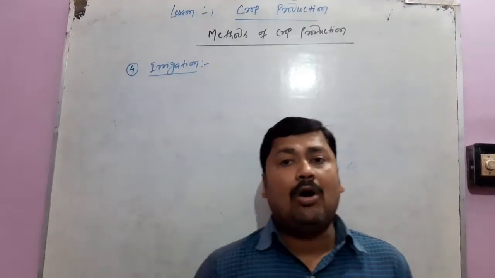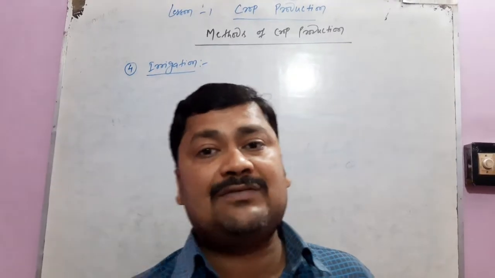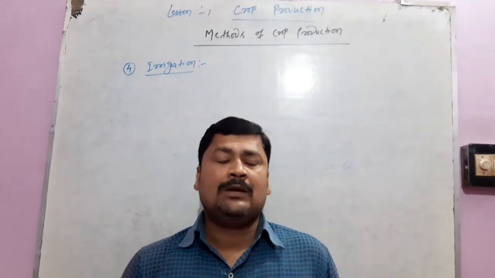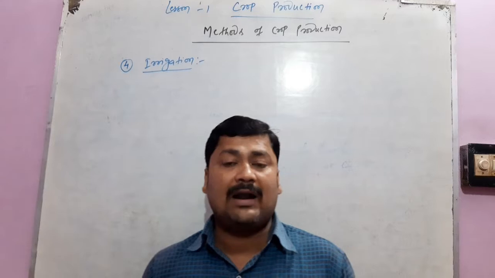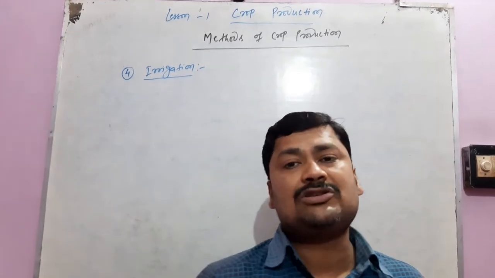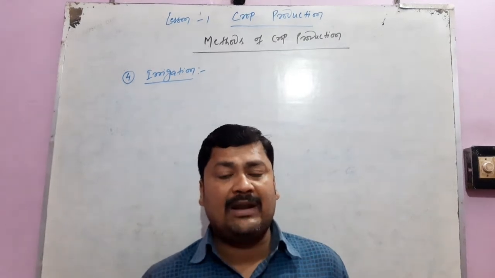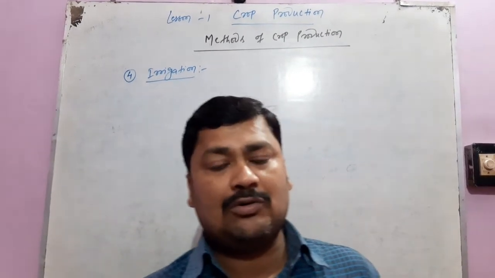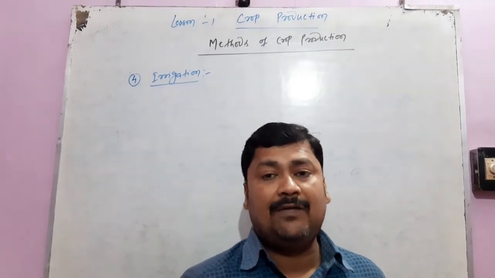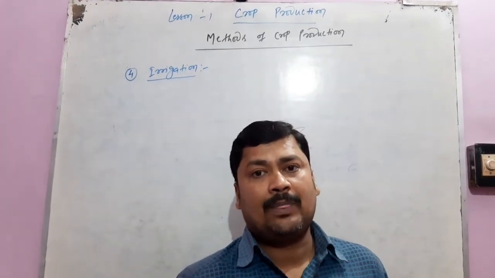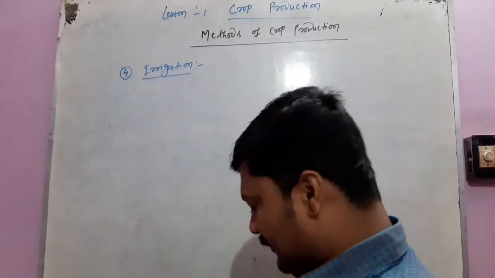As we know, all plants require water for their growth. The plants absorb this water from the soil, but the amount of water in the soil is not constant throughout the year. The water in the soil is lost constantly by evaporation and percolation to lower depths of the ground. So it is necessary to supply water to the crop plants in the fields periodically. For this we need this method of crop production, irrigation.